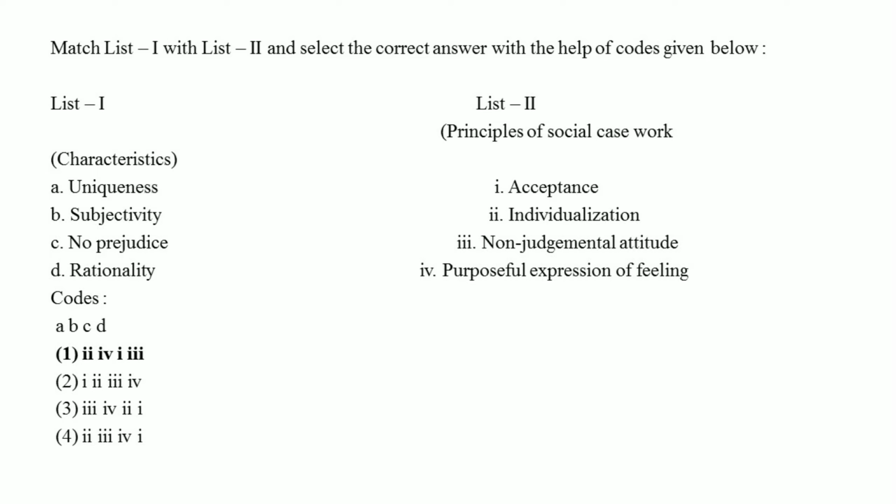Second one, subjectivity. It is related to the principle of purposeful expression of feelings. And third one, no prejudice. It is related to the principle of acceptance. And last one, rationality, that is for non-judgmental attitude. So the right answer from the code, option number 1.